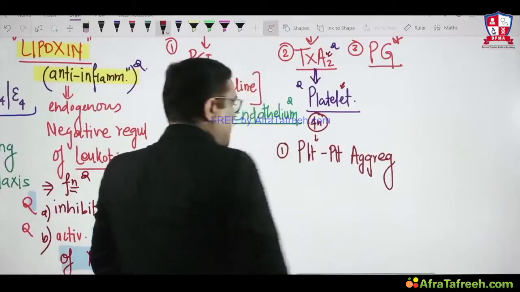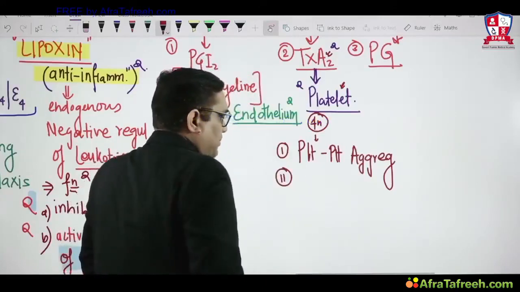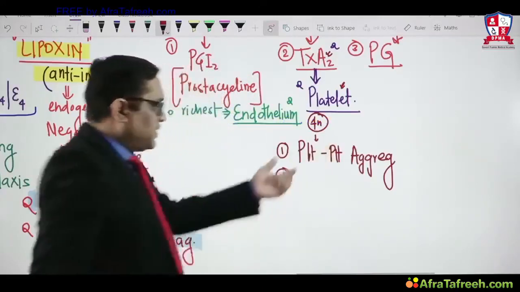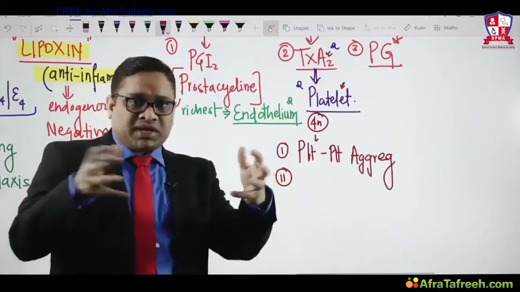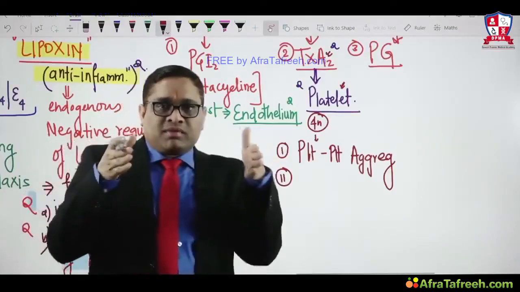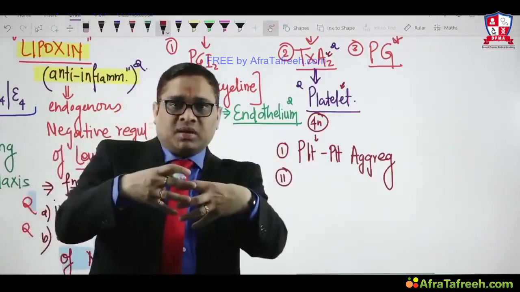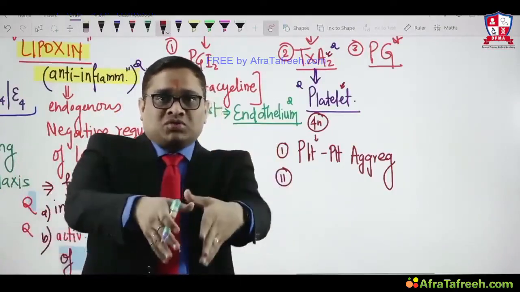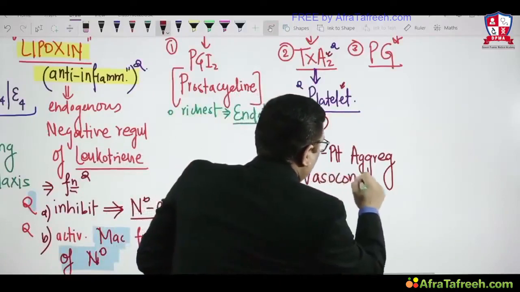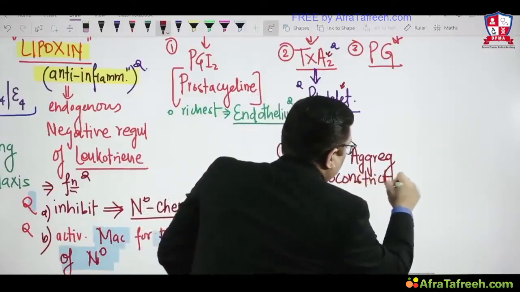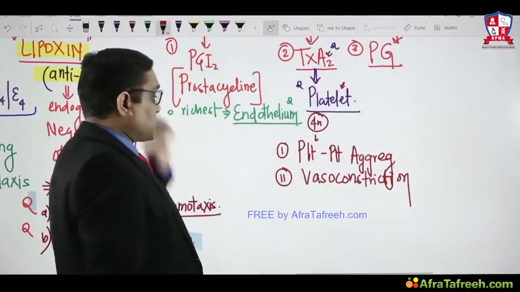And whenever there is a platelet aggregator, they will release the enzymes present in their granules, which will promote vasoconstriction. So whenever there is platelet aggregation, there will be vasoconstriction.